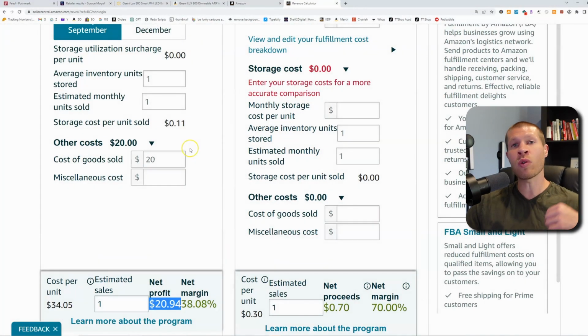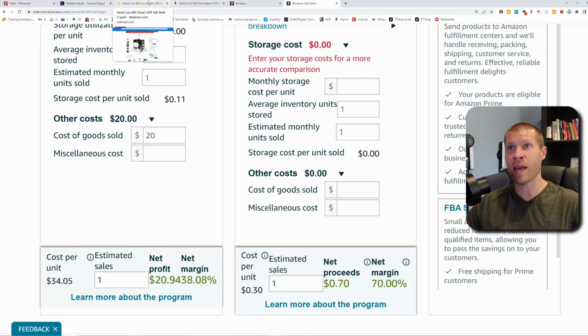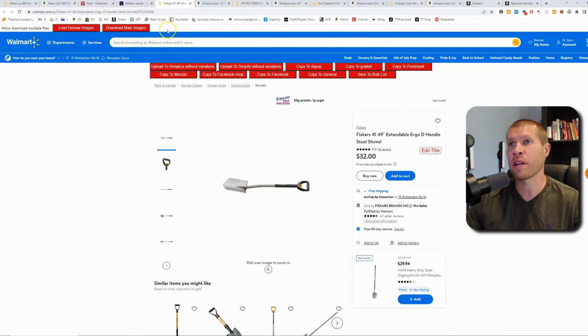Not only is that extremely profitable and a great net margin, but on top of that, there's plenty of wiggle room for us to drop our price and still be extremely profitable. So this looks like a pretty solid product with a net margin currently of about 38%. So this would be a good product that you'd want to buy and then ship into Amazon FBA, and you'd make decent money. So it looks like we found another one really fast.